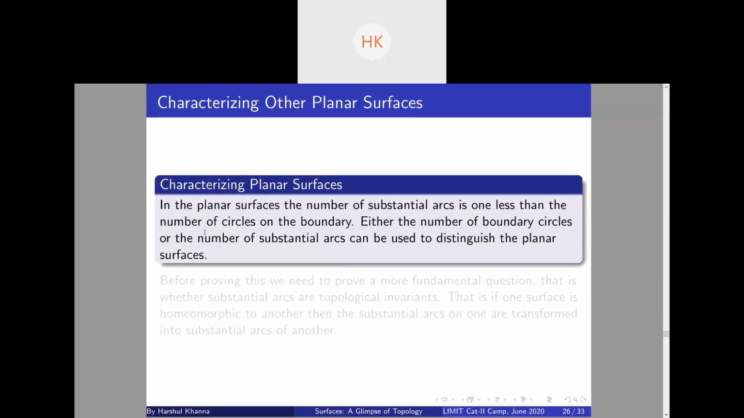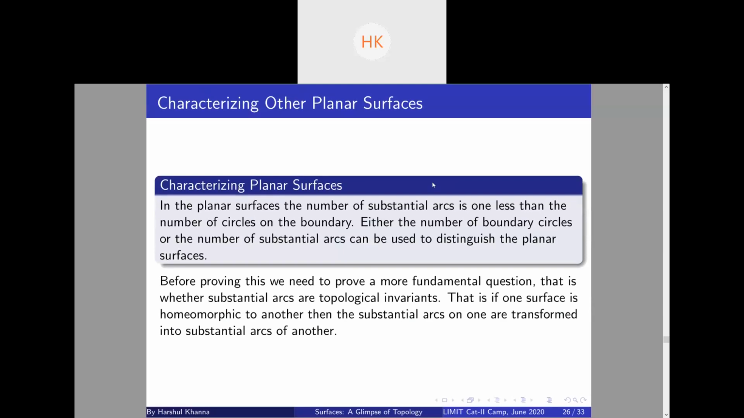Either the number of boundary circles or the number of substantial arcs can henceforth be used to distinguish the planar surface. So let's prove it. But before proving this important theorem, we need to prove a more fundamental question, that is, whether substantial arcs are topological invariants.